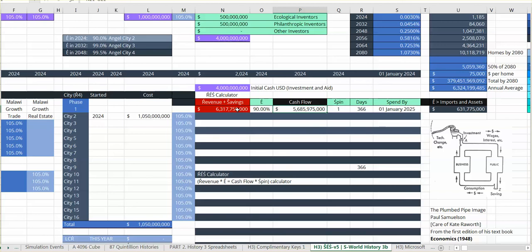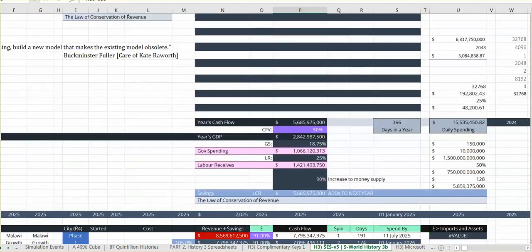Okay, that's year 1. And the only thing to note here is the cash flow remaining gets turned into savings, because it can be used the next year. Of course, that money's in the bank. The fact that it's not being spent on anything, it will still be there the next year. It only gets spent more than once a year when we spin it. Okay, so let's have a look at that spin.